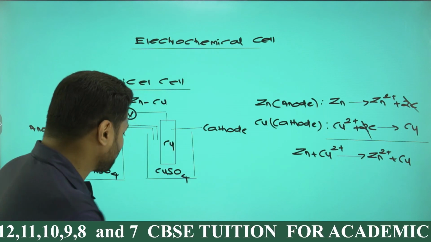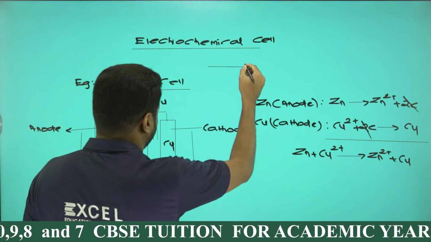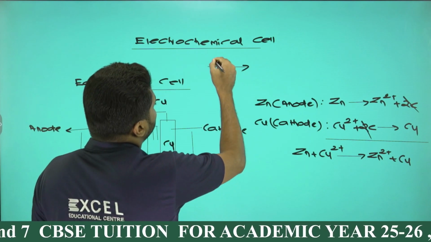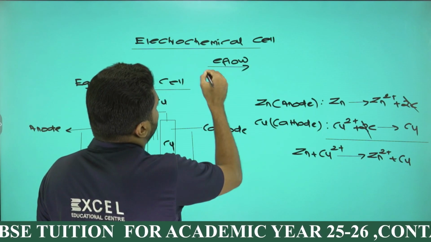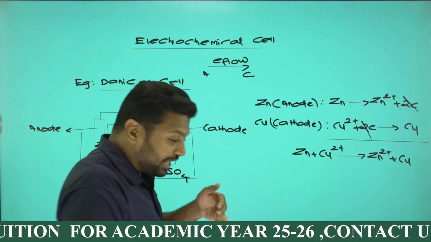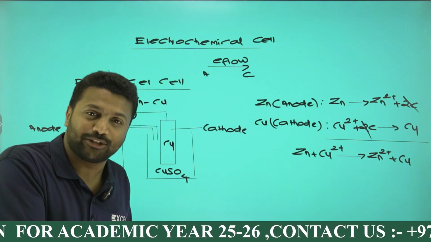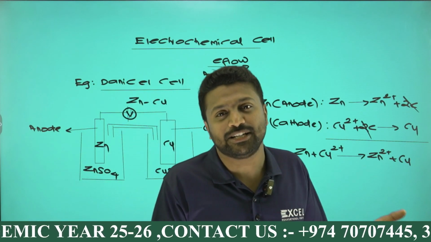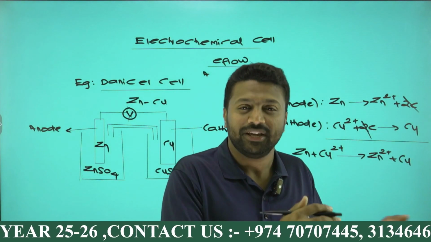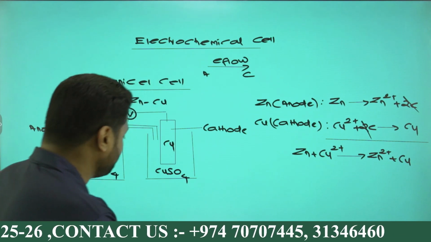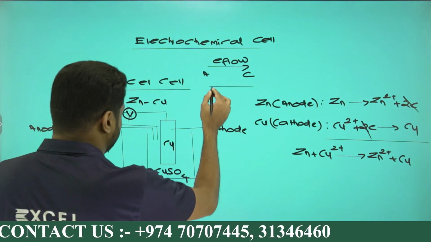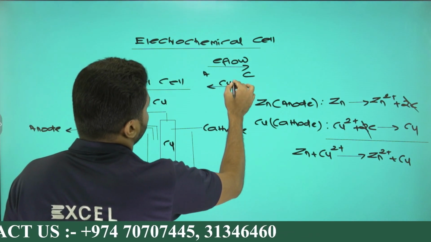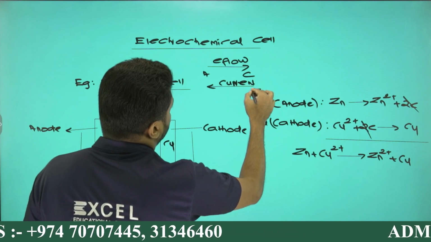I can say electron is moving from anode to cathode. Hope you are fine, right? Electron flow is from anode to cathode. If electron is flowing from anode to cathode, then definitely, as you know, the conventional direction of electric current is opposite to that of electron flow. If electron is moving from anode to cathode, I can say current will be moving from cathode to anode, okay? Current will be moving from cathode to anode.